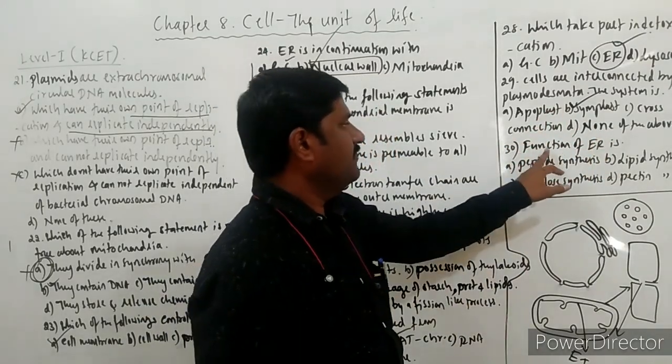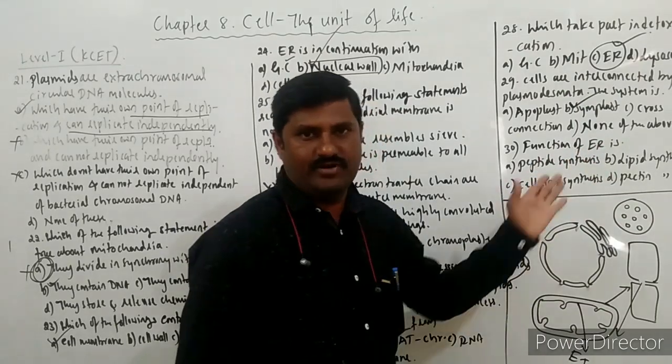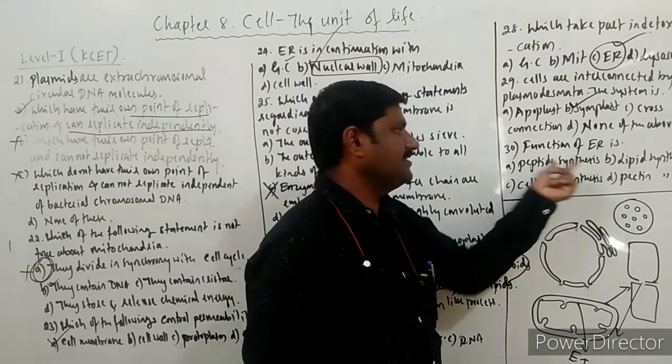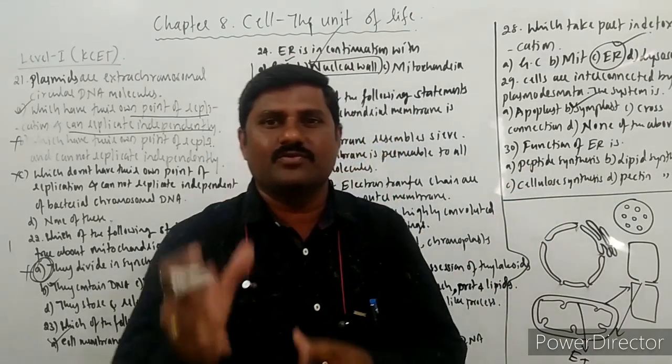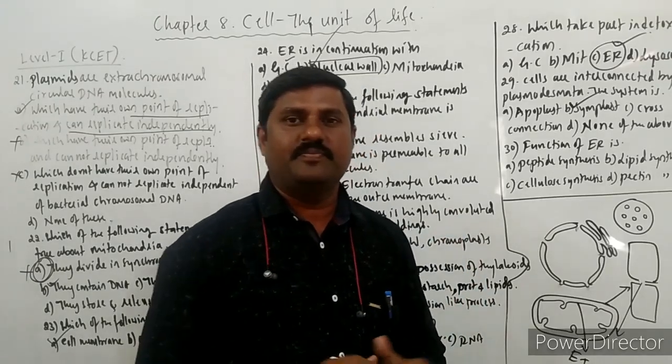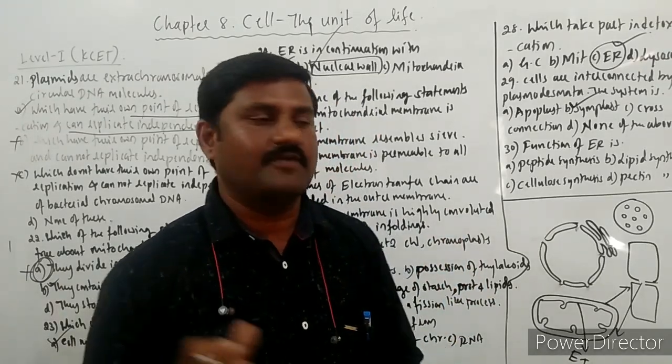Right? Next question. Function of the endoplasmic reticulum. Once again it is repeated here. So what is the function? Peptide synthesis. The words are somewhat new. A peptide chain is nothing but a chain of amino acids.